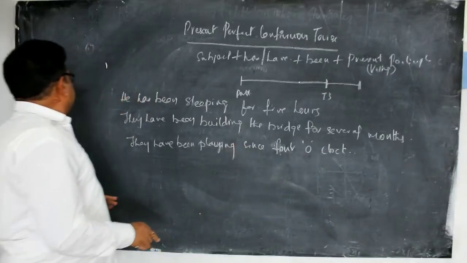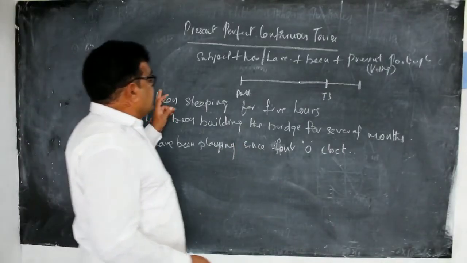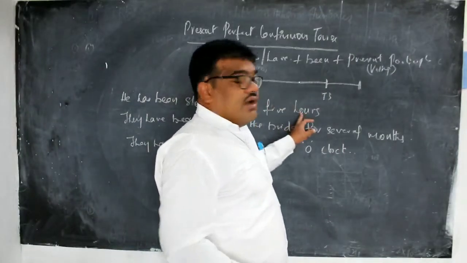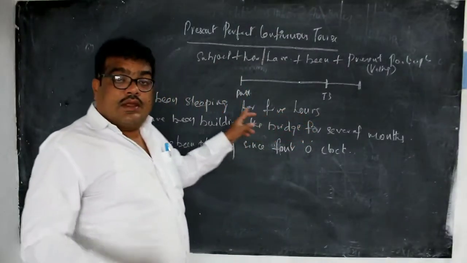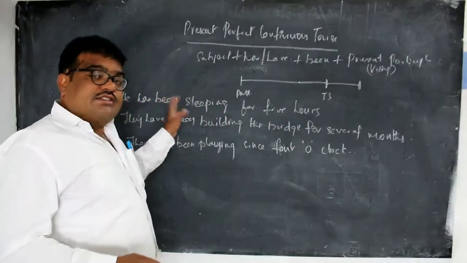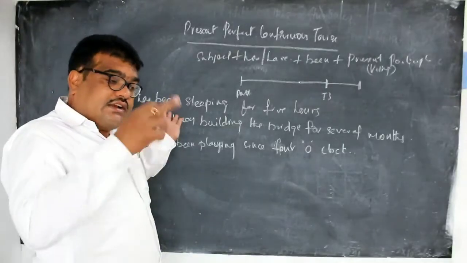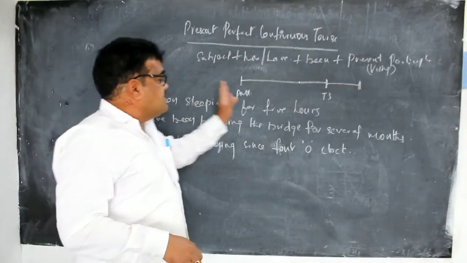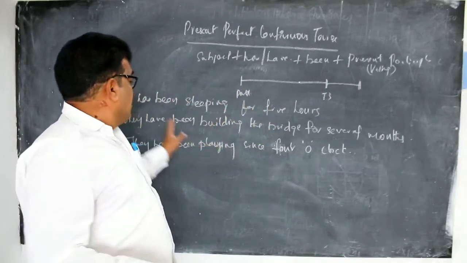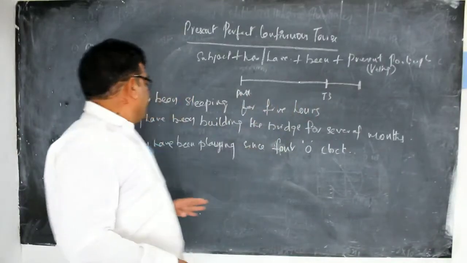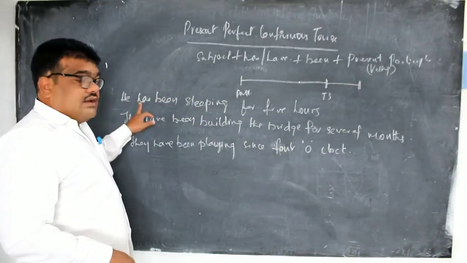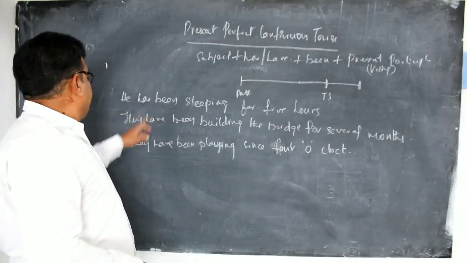For example, he has been sleeping for 5 hours. The action started in the past and at the time of speaking the action is still going on, meaning he is still sleeping. Because the subject is singular, we have used has.